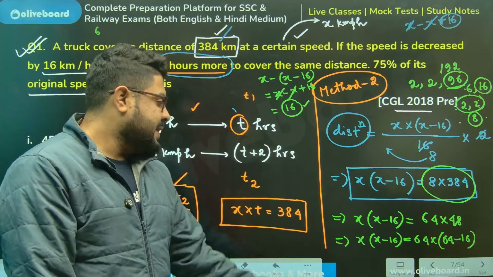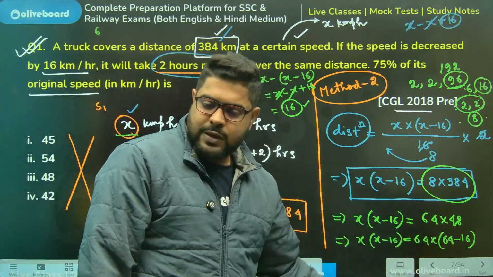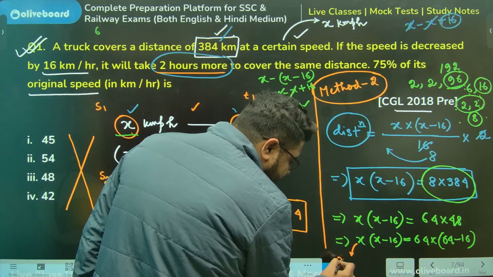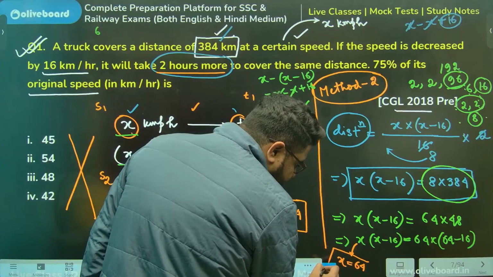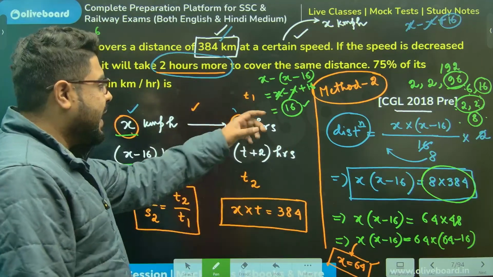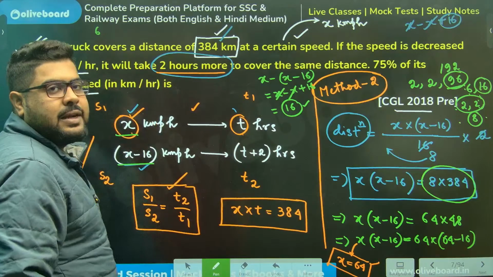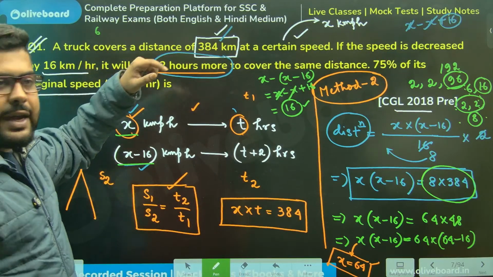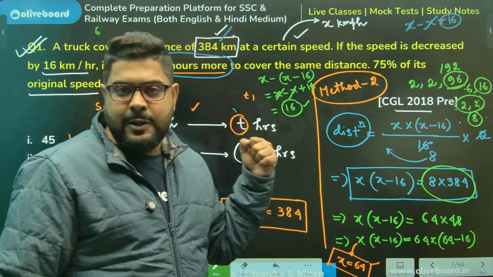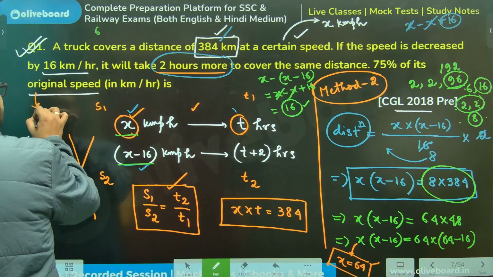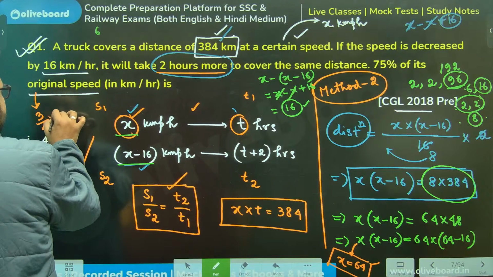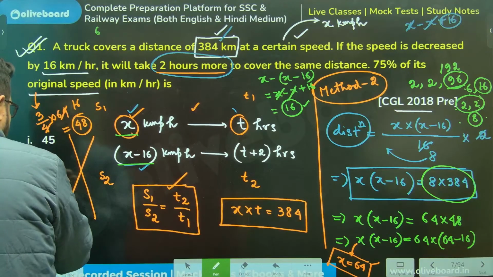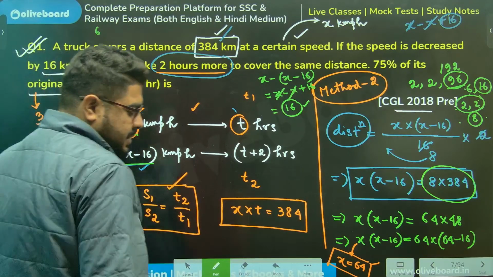Understood? Perfect. Sir, now if you can write 64 minus this, from there I can conclude, sir, the value of x is 64. Right? Now x was what? X was the usual speed. Now they are not asking x, they are asking 75% of the original speed. So they are asking 75% of 64. 75% is 3/4, meaning your answer will be 3/4 of 64. So your answer is 48 only, sir. Option number 3. That's your answer.